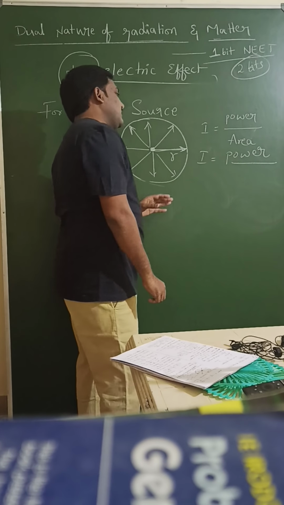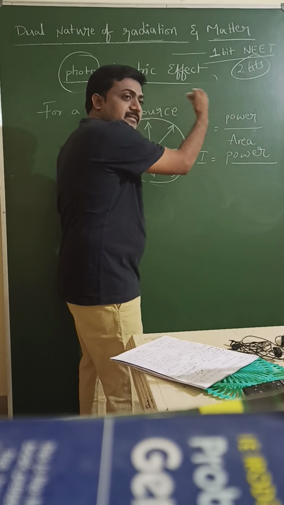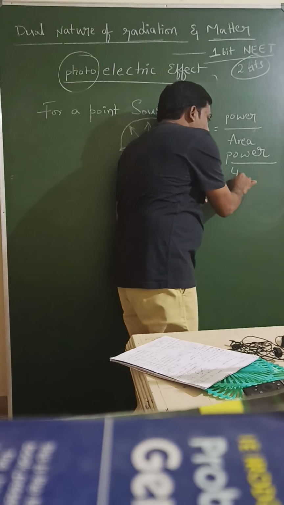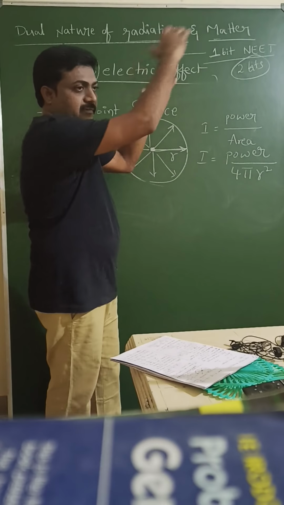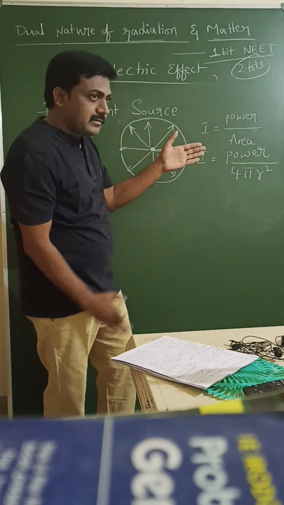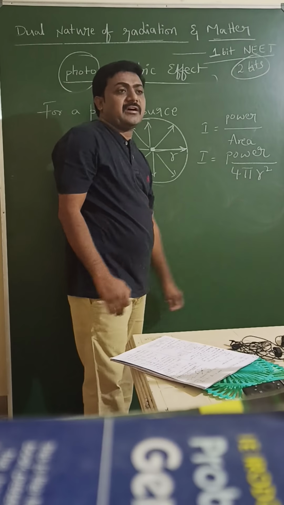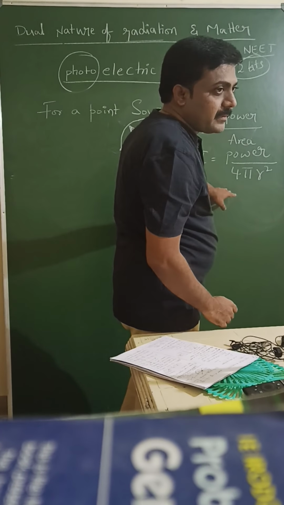Here the area of this cross section is pi r square. This cross section is taken from the sphere, so I will write 4 pi r square. From the sphere, in all directions, when we take the area of cross section of that sphere, that is 4 pi r square, like the surface area of a sphere.